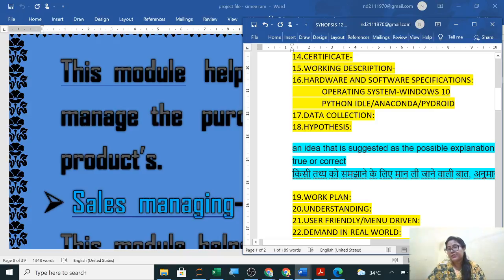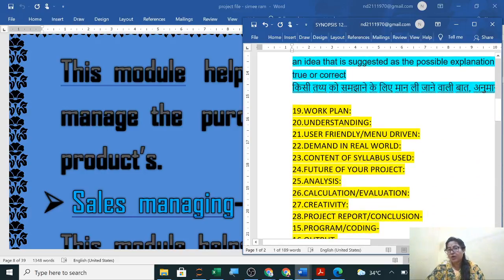Now, hypothesis means some imagination, that in future you can possibly extend this. So these are some hypotheses, or your creativity, meaning you are imagining that in future you can do all these things. Clear? Next is your work plan: how you have planned, and from where you collected the data.